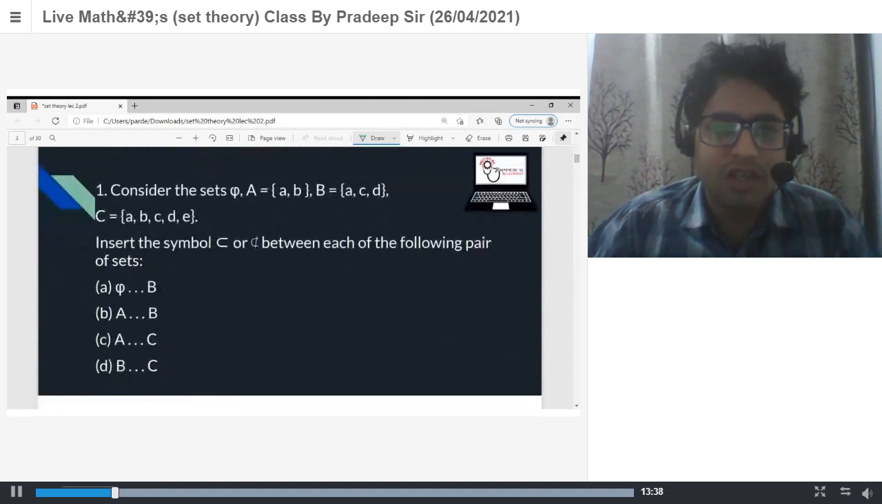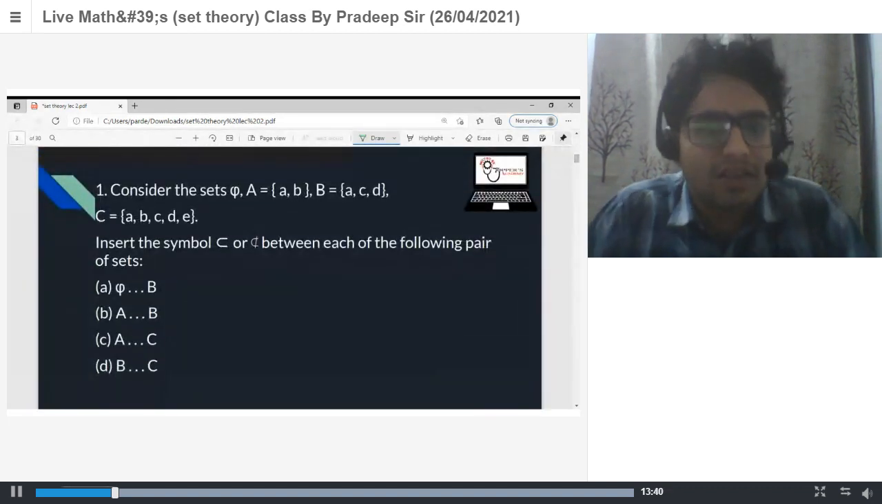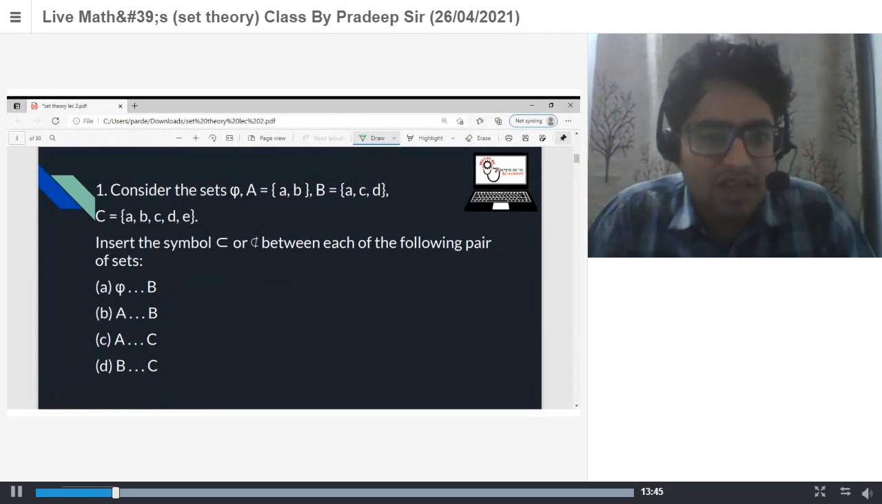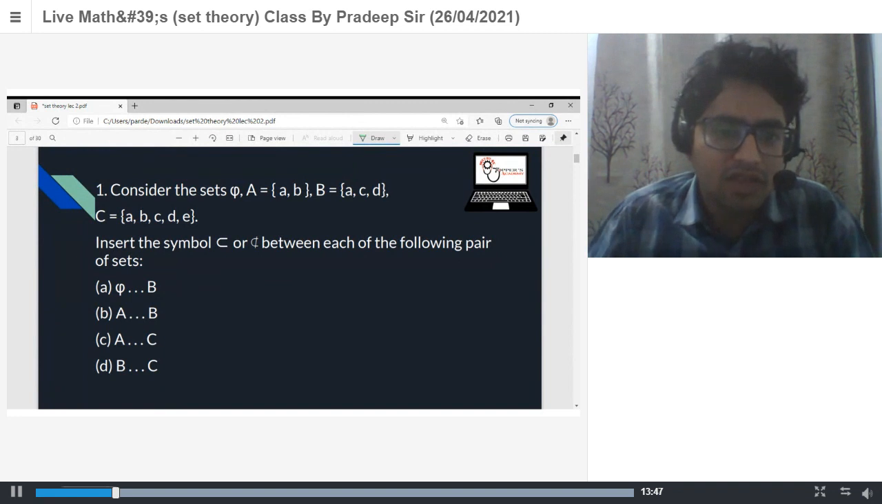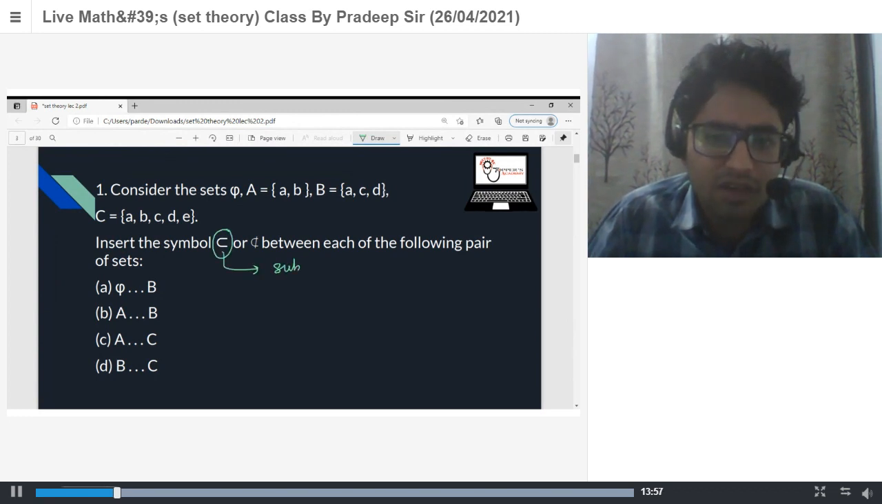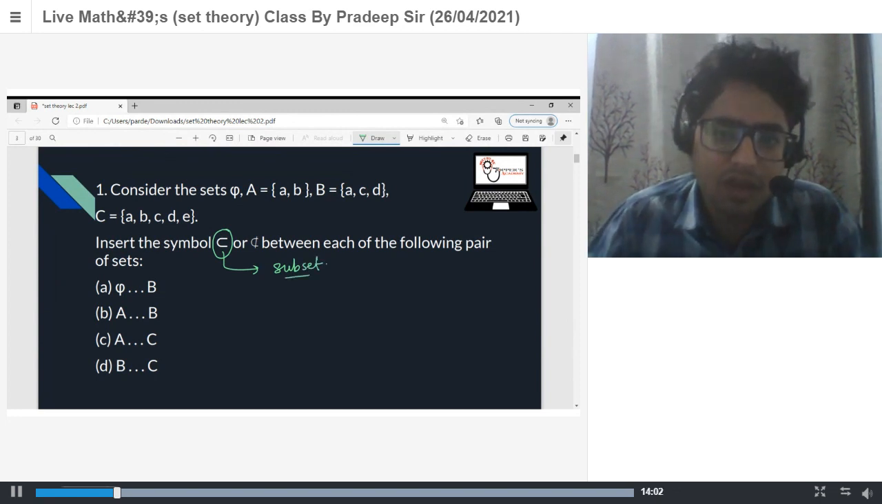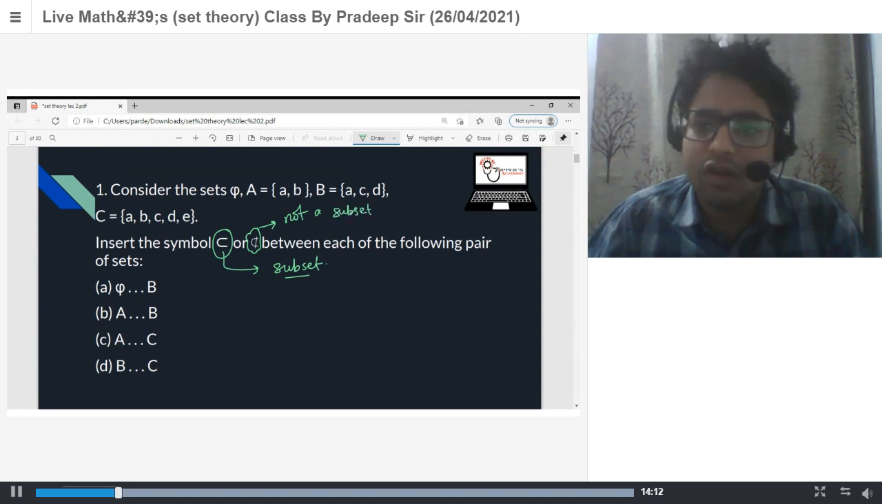We have a question here. Consider the sets A = {a, b}, B = {a, c, d} and C = {a, b, c, d, e}, and you have to use these symbols. In NCERT, they use this as subset. This is not a proper subset. If you are following NCERT, they use this as subset, and this is the symbol for not a subset, just like equal and not equal to.